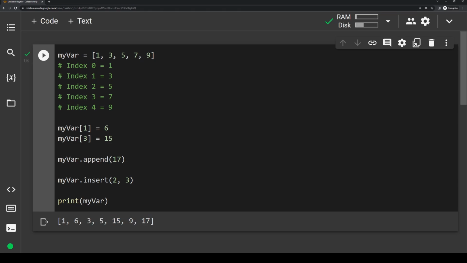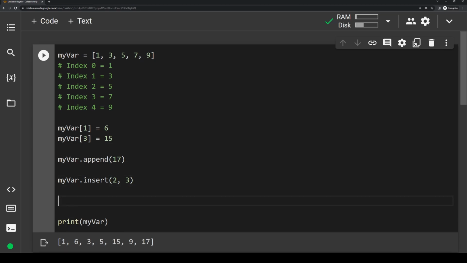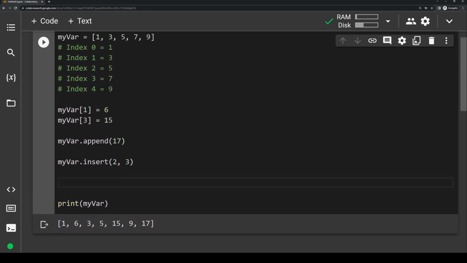What if we want to remove a value from a list? It's super similar to append, except instead of writing append, we write pop. So let's say we actually don't want this 17 at the end of our list anymore. So let's write myvar.pop. After all these statements, I'm going to make more space and scroll down a little bit so you guys can see a little better.